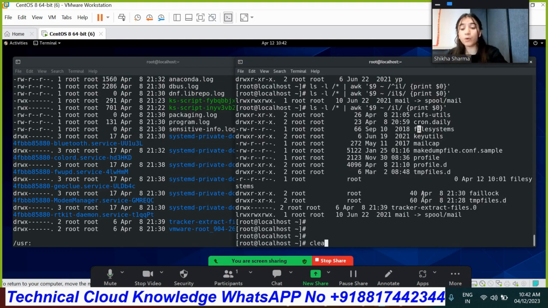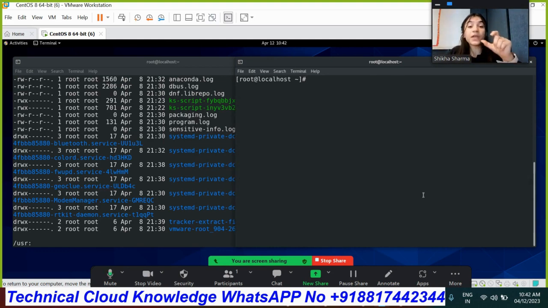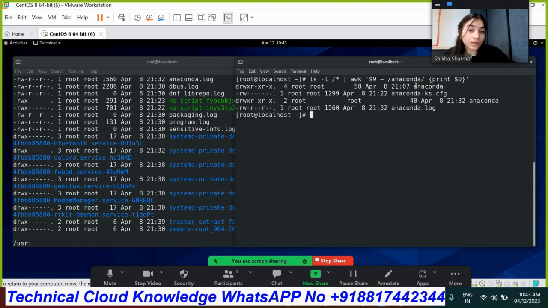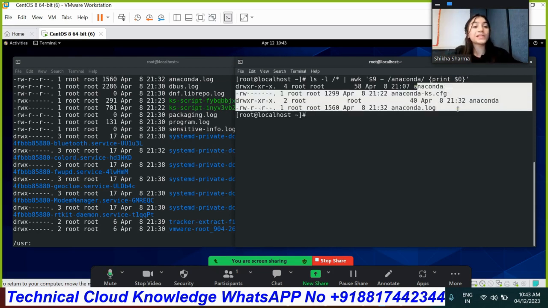Now, if you want to specify some specific option or some specific word, you can do that as well. Suppose under field number 9, I want to check a word called anaconda. How will I do that? Do the same thing. Under field number 9, I'm saying that I want such kind of content where the anaconda word is coming. So it will provide me the output like that. Print field 0. So I think there are 4 times the anaconda word is coming. So that's how we'll be able to define a specific word or character as well.